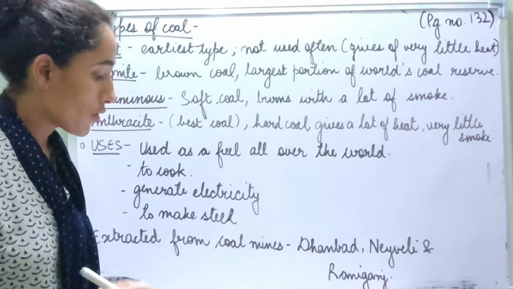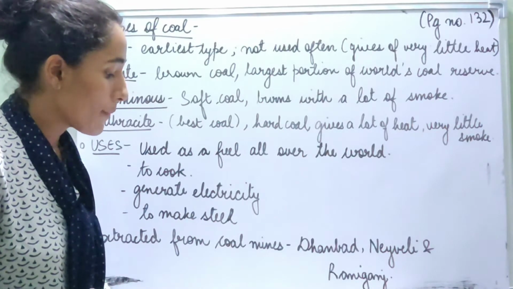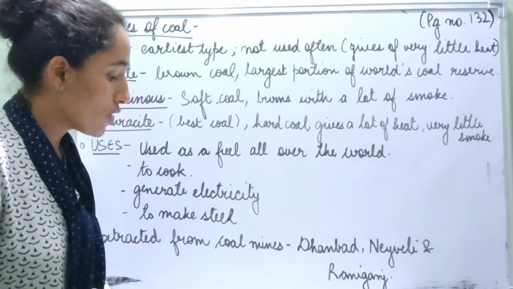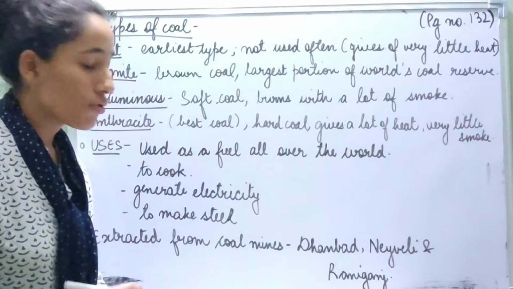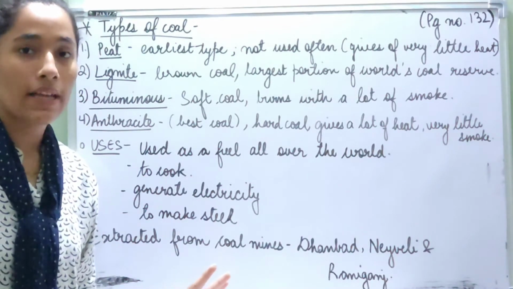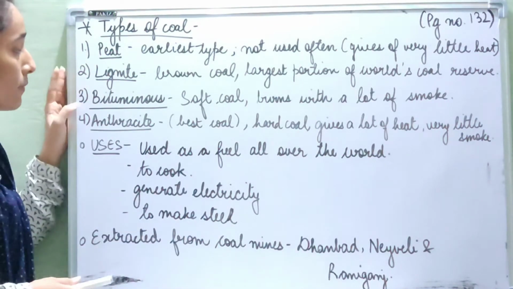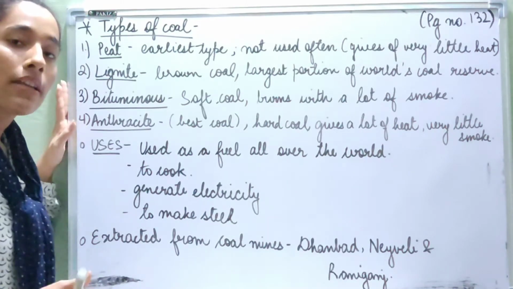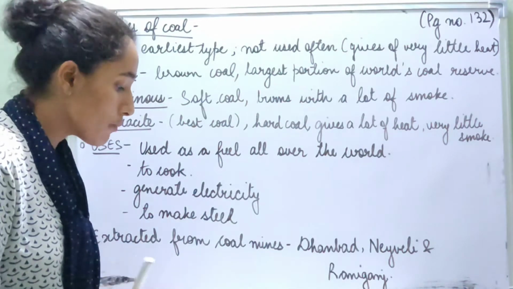So we are going to read types of coals. There are four types of coal: peat, lignite, bituminous and anthracite. So there are mainly four types of coals, that are peat, lignite, bituminous and anthracite. Now we are going to learn about them a little bit more.